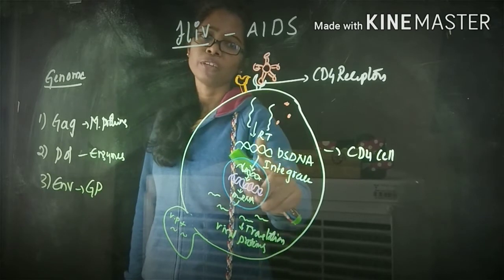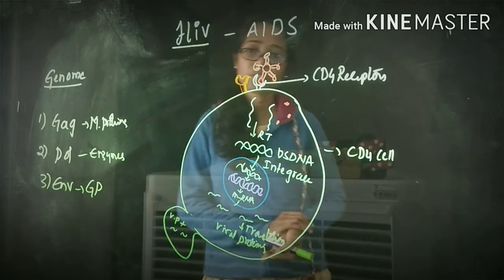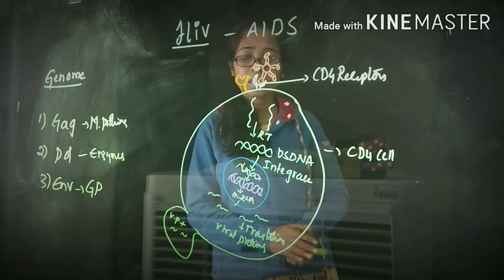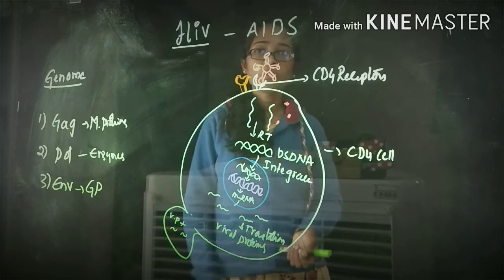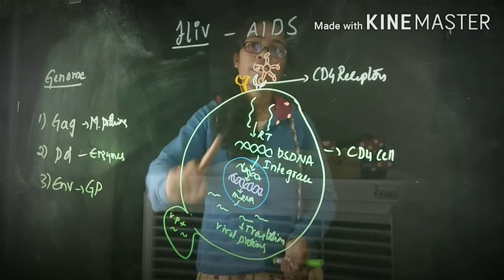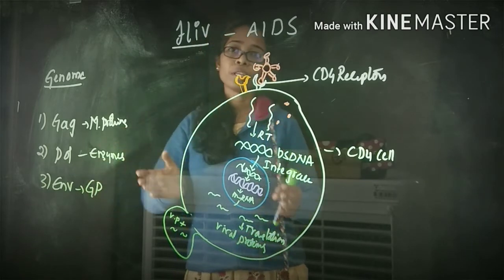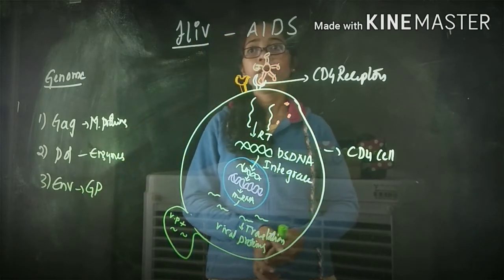Clear? We had seen two different types of enzymes, but we are also having another type of enzyme, which we call protease. Here comes the role of the protease for the immature HIV to become a mature HIV. That protease plays an important role here. Clear?